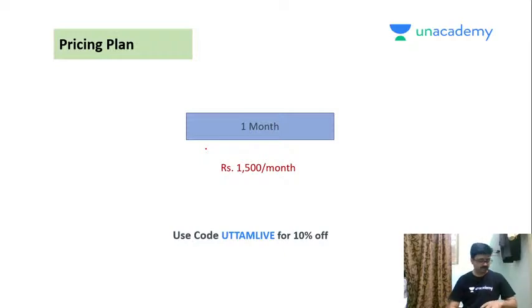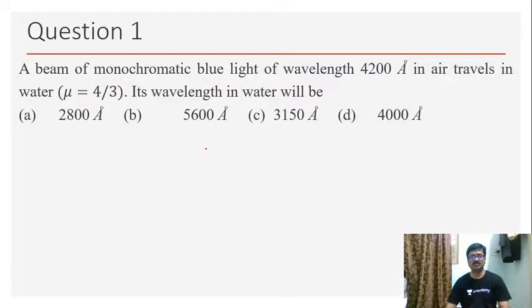Now let me begin my discussion for today. My first question is: a beam of monochromatic blue light of wavelength 4200 angstrom in air travels in water having refractive index of 4 by 3.